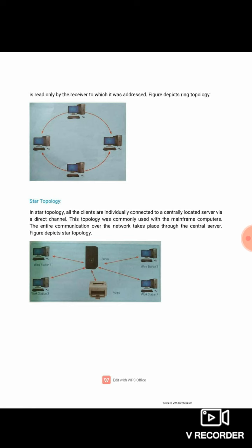The next topology we have is star topology. What is star topology? Here all the clients are individually connected to a centrally located server called a hub. Look at the figure. There is a central server, we can also call it a hub, and all the workstations or clients are connected to this hub to form a network. This is a modern type of technology, and all the modern devices, all the computers, are connected through this topology nowadays.